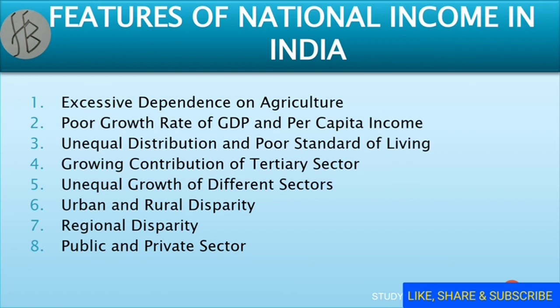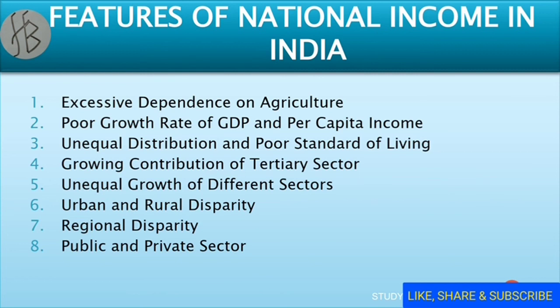The next point is unequal growth of different sectors. In India, different sectors are growing at unequal rates. During the period from 1951, the primary sector has recorded a growth rate of 2.9%, but the secondary and the tertiary sector have recorded a growth rate of 6.3% and 7.1% respectively.